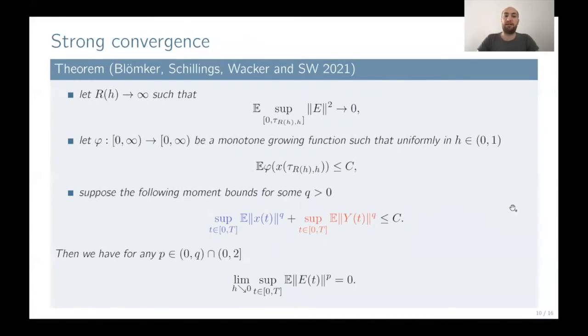So the second main result is this strong convergence result. On the one side, we need that the localized errors converge to zero, and as well the monotone growing function to bound the localized moments again. But additionally, we need now two assumptions. On the one side, we need to bound the moments of the SDE solution, and on the other side, we need to bound the continuous time interpolation of the numerical approximation scheme sufficiently. And under these assumptions, so if we can bound these expressions, we can prove that the supremum of the expected error in L^p converges to zero, where p is bounded by q and 2.